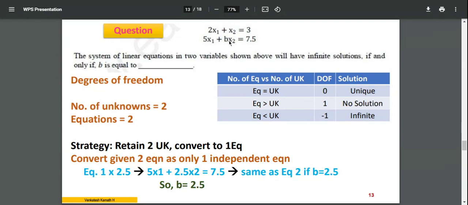If you call equation 1 independent, equation 2 is dependent. Overall, in that case, you will have only one independent equation and two unknowns. You end up with the third option here: one independent equation and two unknowns gives infinite solutions. So only if b is equal to 2.5, you will have this third option, that is infinite solutions. You need to be observant about this particular condition in this table. So equivalent problems you can think of.